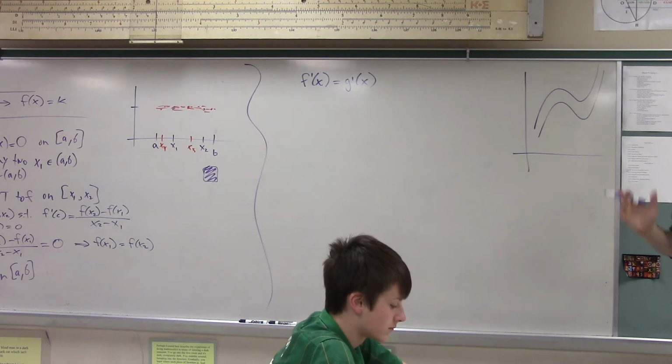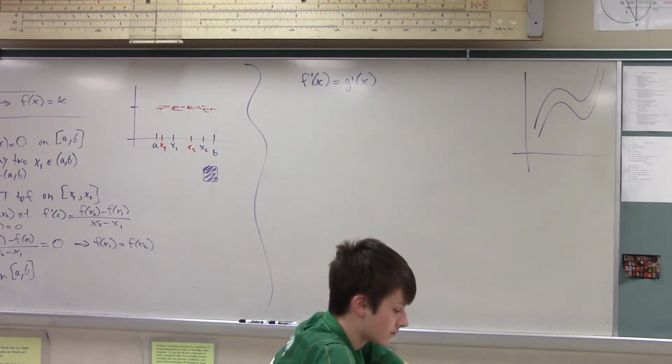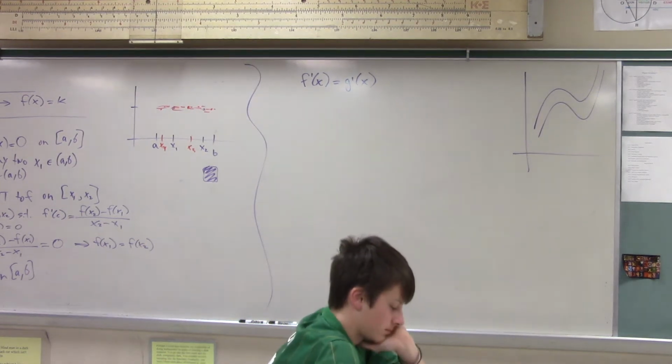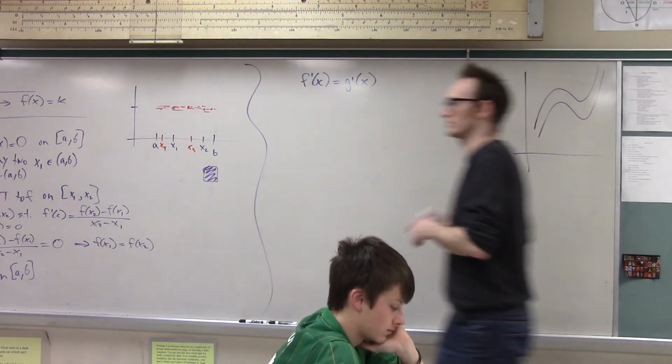Now I can prove it. How can we prove that this is true? Prove to me that if two functions have the same derivative, then they must differ by a constant. Wait, didn't we do this? We didn't prove it, we just talked about why it's intuitively plausible.